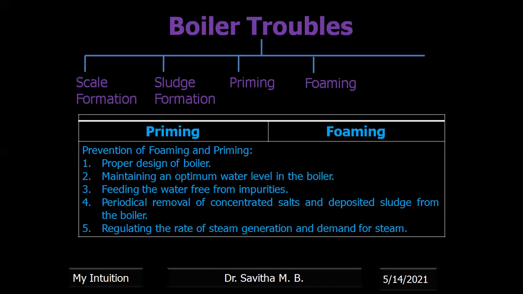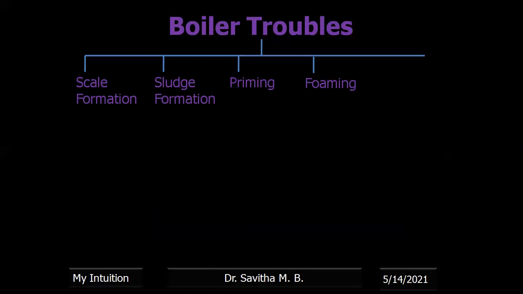Okay, periodic removal of concentrated salts and deposited sludge from the boiler, because if scale and sludge get deposited, the inner diameter or the inner volume of the boiler reduces, therefore we will not know how much water is to be added, which generally when you add increases the water level, and therefore it easily leads to priming. Okay, regulating the rate of steam generation and demand for steam.